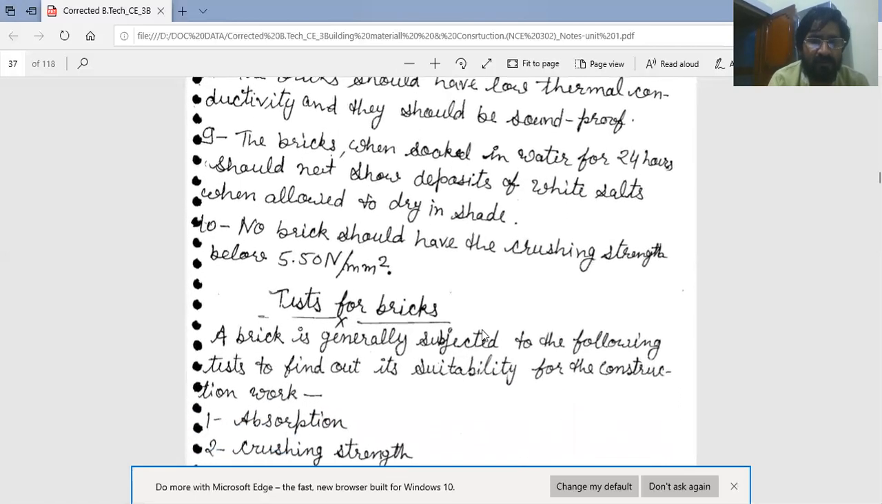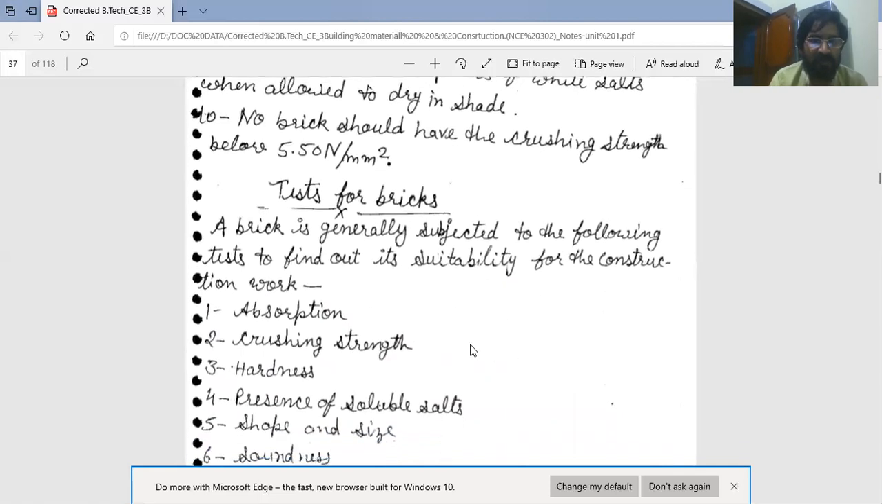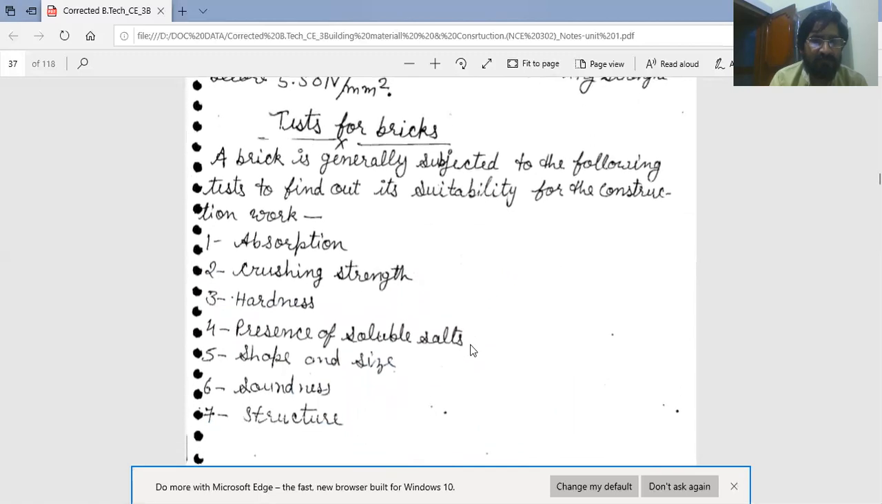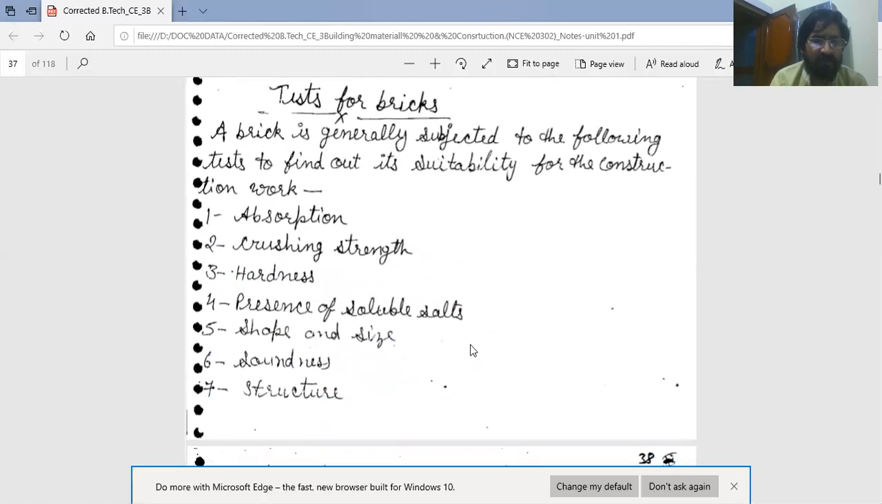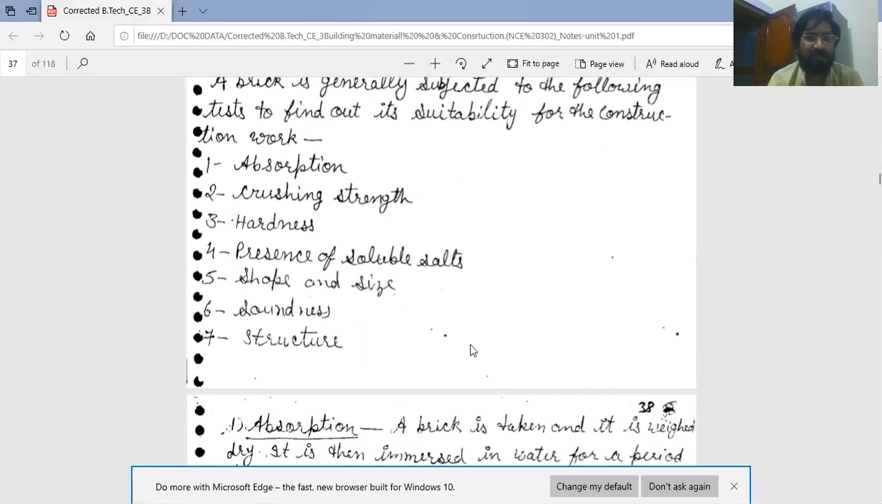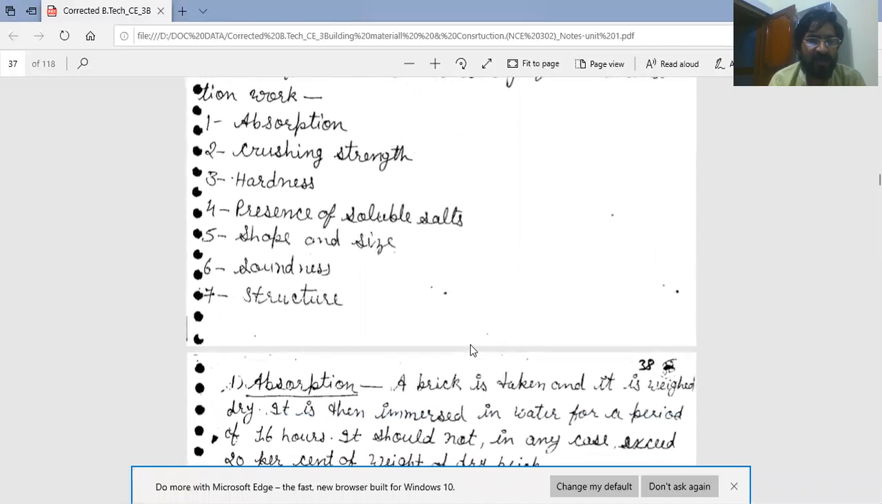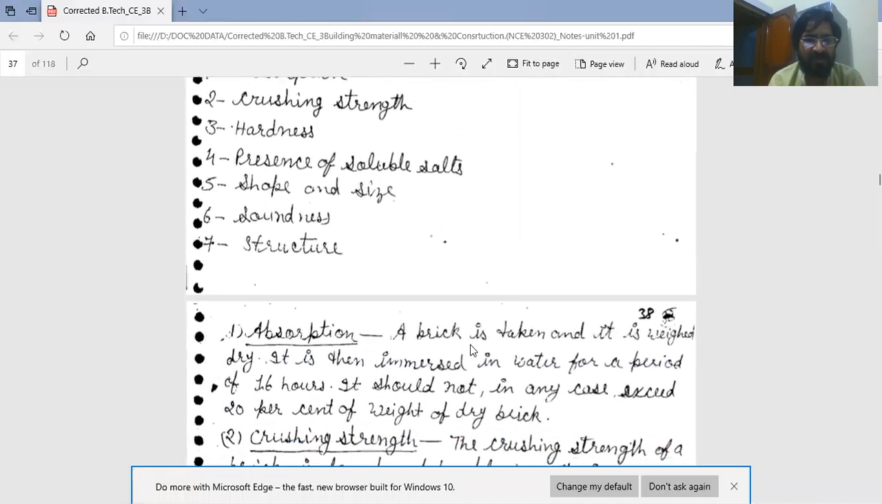For checking the above properties of brick, there are some tests for bricks. A brick is generally subjected to the following tests to find out its suitability for the construction work. Some tests for bricks, namely first is water absorption, second crushing strength, third hardness, next presence of soluble salts, then shape and size, next soundness, and last is structure.